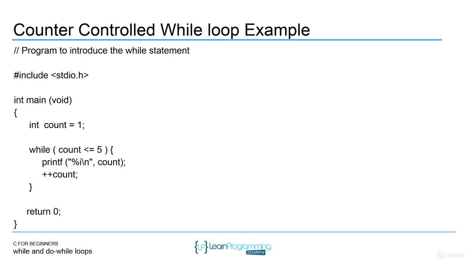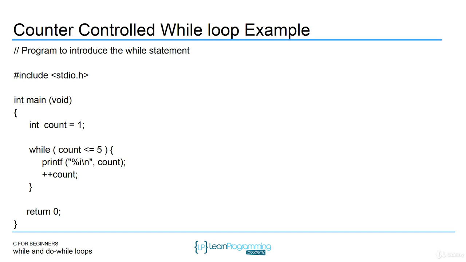So as I mentioned, the while loop can do everything a for loop does. It's just different syntax. And again, the for loop is shorter. You can do everything in one line, whereas the while loop, you have to do those 3 things on separate lines. So in this example, we have int count equals 0. This is the loop control variable. This is outside the while loop statement. If you were using a for statement, this would go inside the for loop before the first semicolon. That's where you initialize the loop control variable.